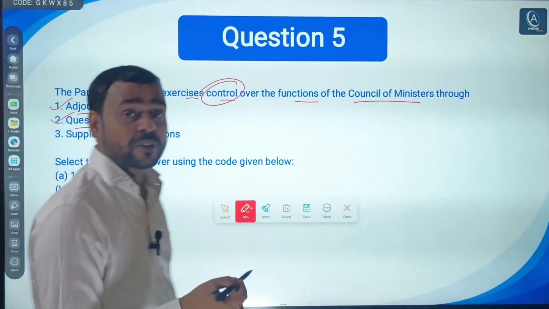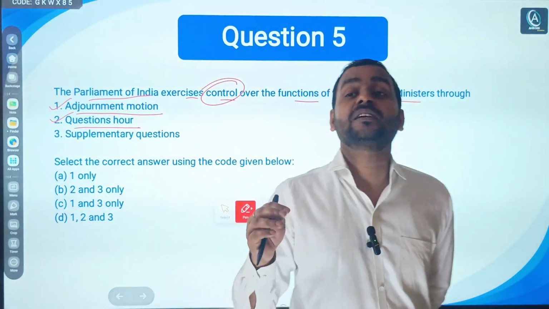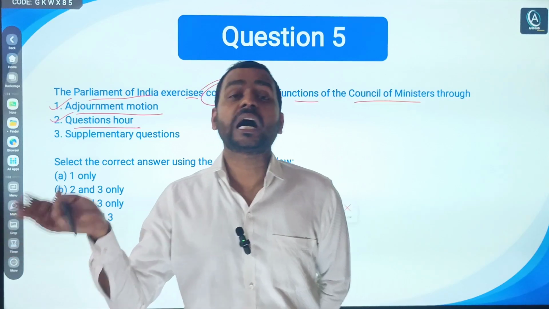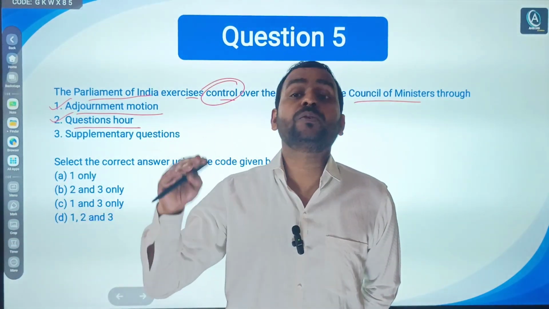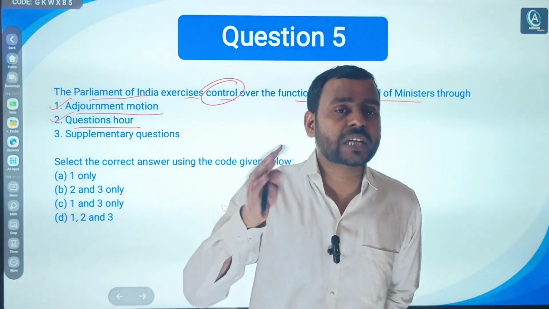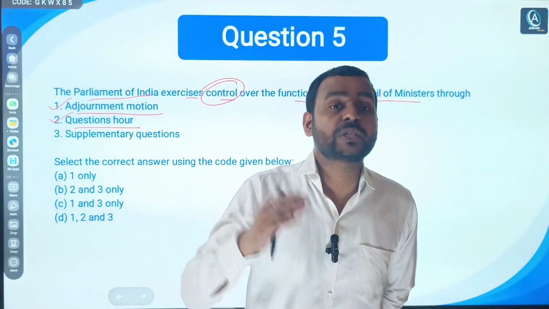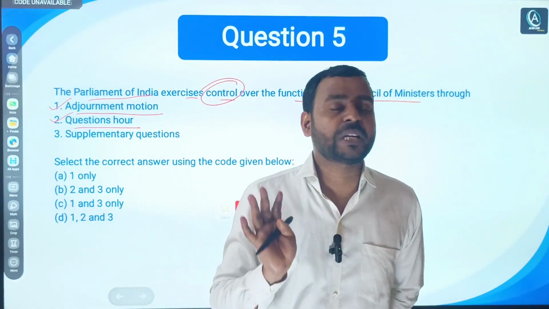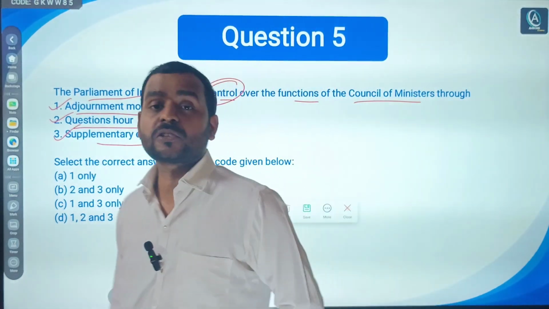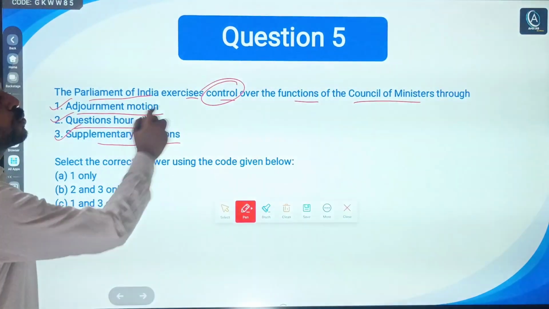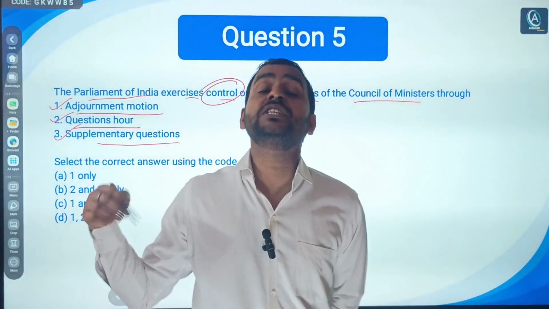In question hour, other members ask questions of the government, and the Prime Minister or other ministers are supposed to answer. Lastly, supplementary questions, obviously. These are tools to control the functioning of ministers.